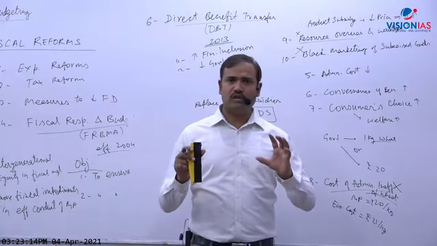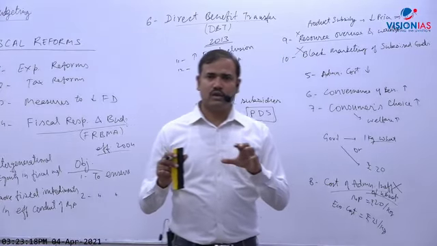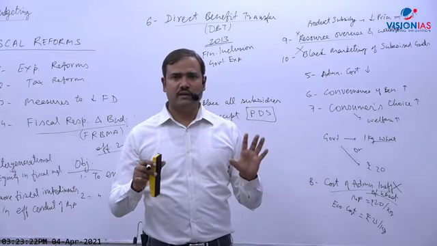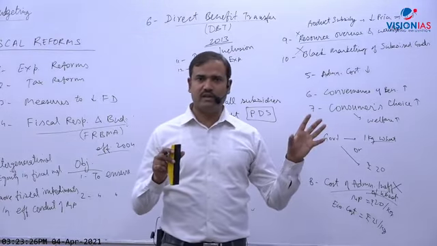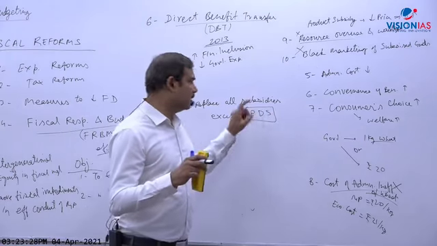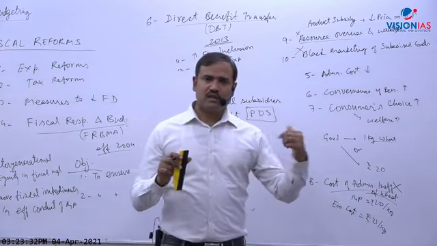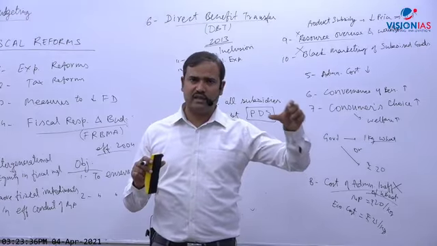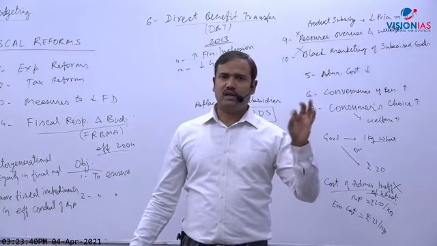And I have told you already, we have not been successful in eliminating hunger till now. Even before COVID, and after COVID the situation worsened even more. So the situation is not satisfactory. So until we completely eliminate hunger, we should not replace this. Although the government has started replacing the food subsidy, PDS also, through cash transfer in selected areas like Chandigarh, Pondicherry, and some areas of Dadra and Nagar Haveli.